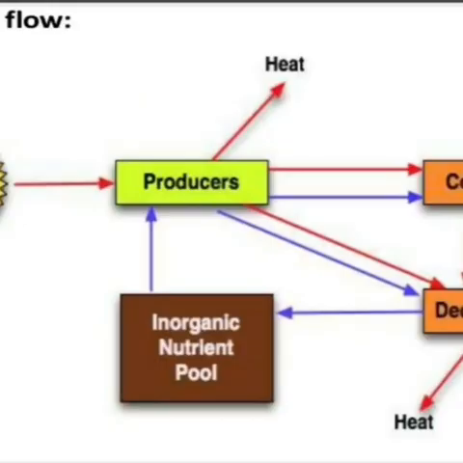Okay, now let us discuss energy flow. We have already discussed that a food chain shows not only the transfer of food from one organism to another, but also the flow of energy from one organism to another. As you can see, the ultimate source of energy is the sun.